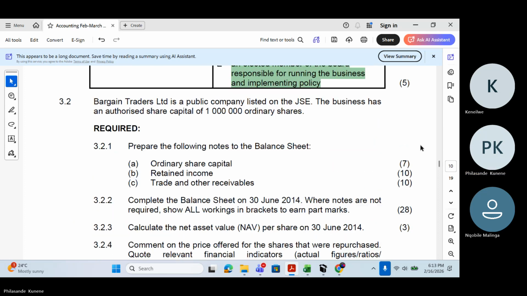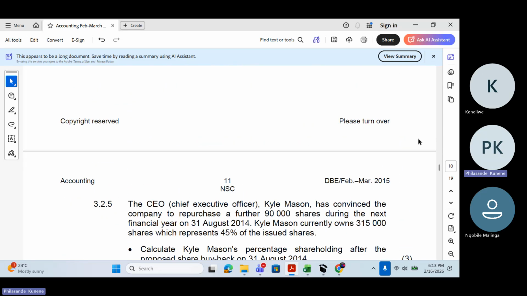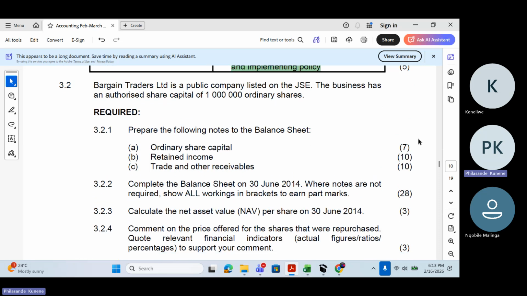Okay, let's go to 3.2 now. Let's do the real work now. Guys, please focus. If you don't focus on what I'm reading, you won't be with us in this question. Now we're going to deal with the real stuff. When I'm reading, you must read the information so that when I ask you a question, you are aware of what we're doing. Let's go together. This is the question that I'm going to go through, and then we're going to go through the information. Then we start answering.